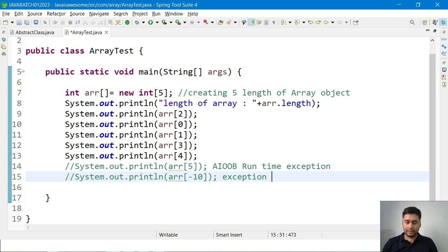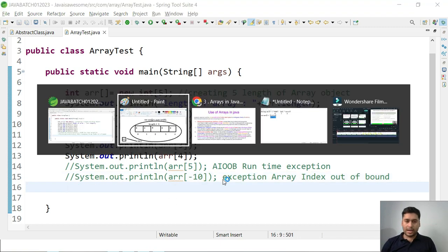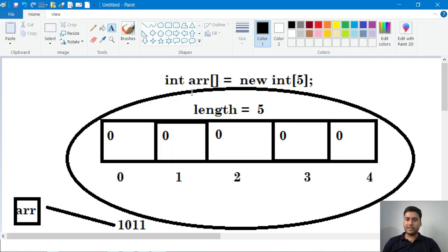Array index out of bound. Now I try to store some data inside this. So as of now you understood, based on this memory diagram, how we can create the array, how we are storing the default value, how automatically whenever you create an object of the array it will give the length, which is 5, how it will store, and how we are trying to access.